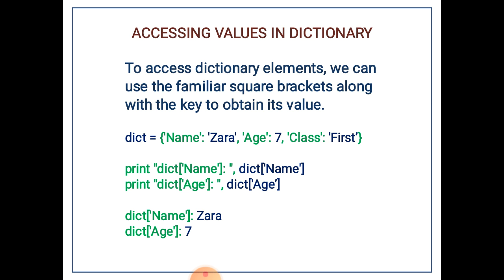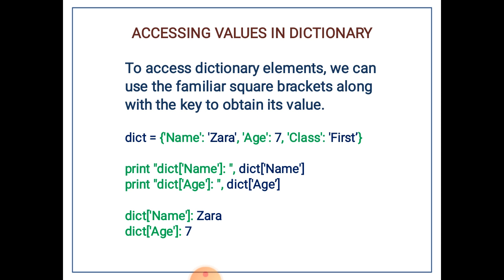There are three key value pairs there. One is name Zara, the second one is age 7, the third one is class first. Here you can see that name, age and class are the keys, and Zara, 7 and first are the values of the corresponding keys. So the value given to name is Zara, the value given to age is 7 and the value given to class is first. Remember that keys can be compared to the column headings of a particular table.